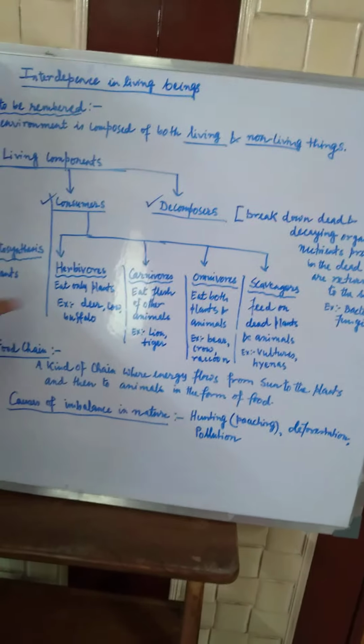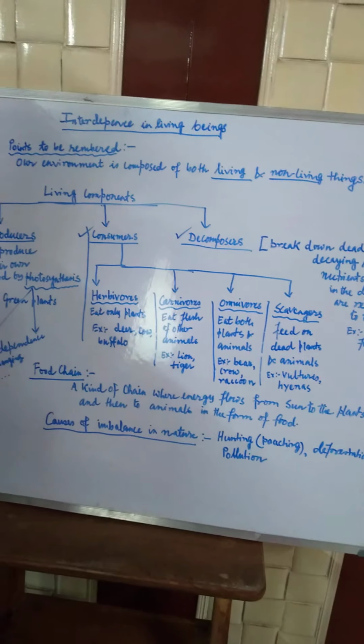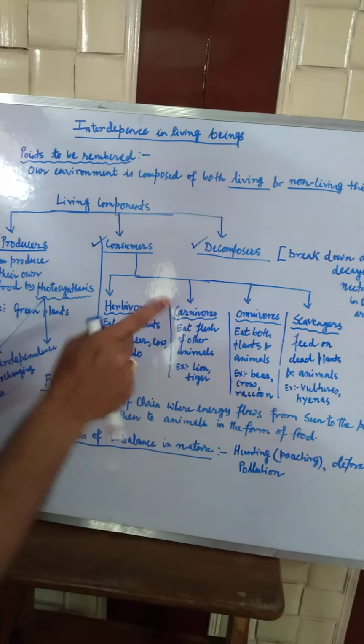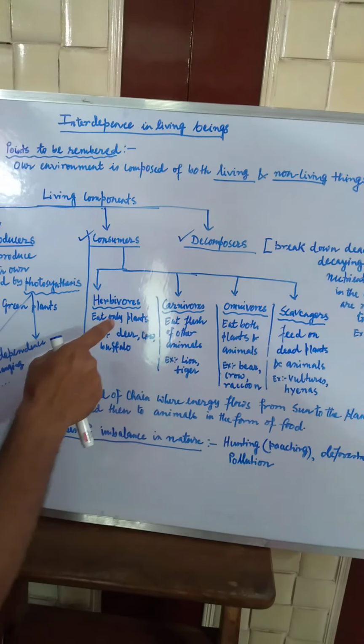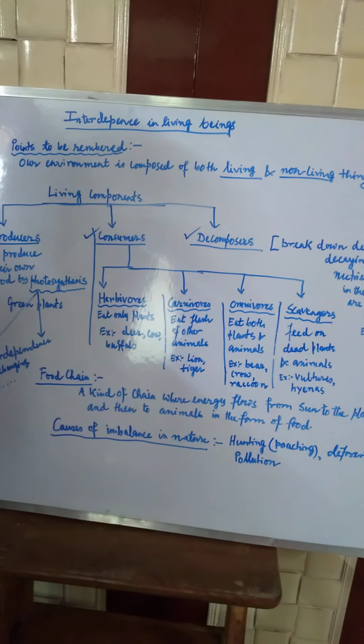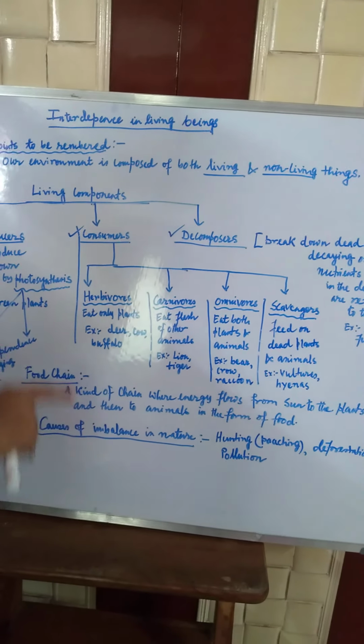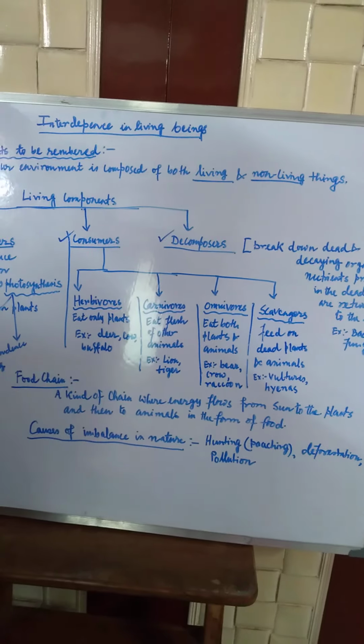For example, the herbivore, the deer, eats some green plants. Now if the lion or the tiger eats that deer, then the energy also flows from herbivores to the carnivores. That is the kind of chain, and you will learn later in biology class that different kinds of food chains are there for different kinds of living beings, and all the food chains make a web, and that is termed as the food web.